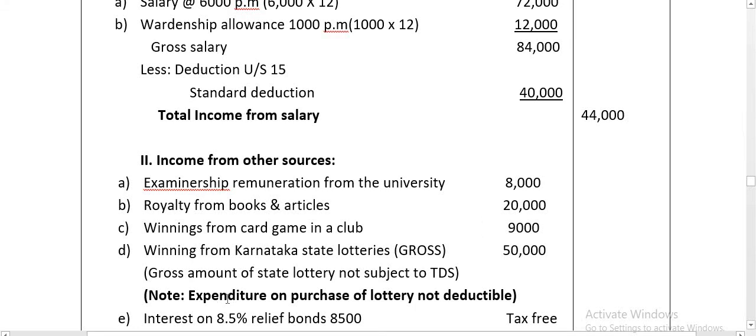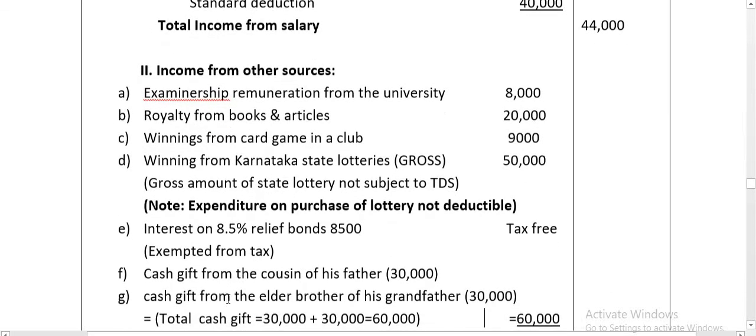And here they have given the expenditure on purchase of lottery tickets. Expenditure on casual income is not eligible for deduction. Remember students, expenditure on lottery, expenditure on betting, is not eligible for deduction. So ignore the point. Next, interest on 8.5% relief bond 8,500. It is tax free, it is exempted from tax. Relief bond interest is subject to exemption.